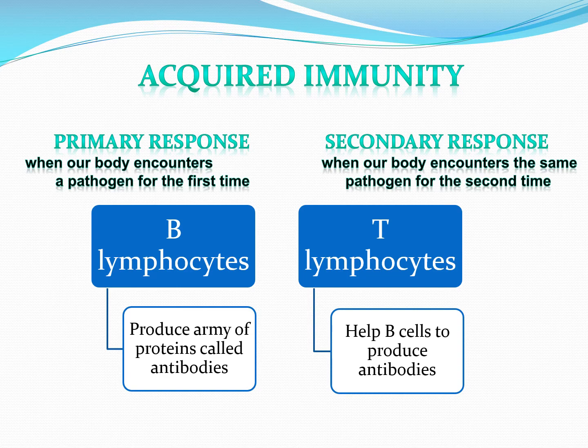B lymphocytes produce an army of proteins to fight against the pathogen, called antibodies, fighting the enemy. Second time T lymphocytes are produced. They don't produce antibodies themselves, because B lymphocytes already do that work, but they help B lymphocytes to produce more antibodies, right?